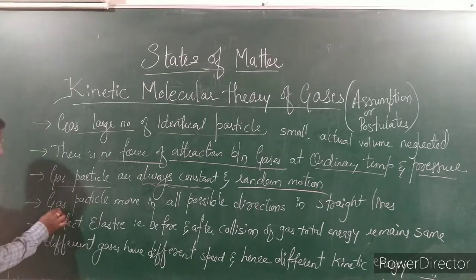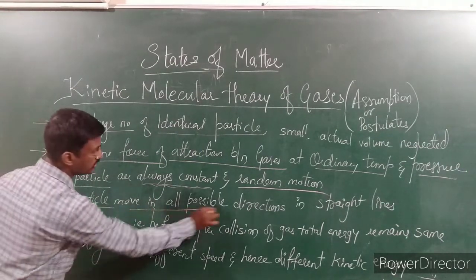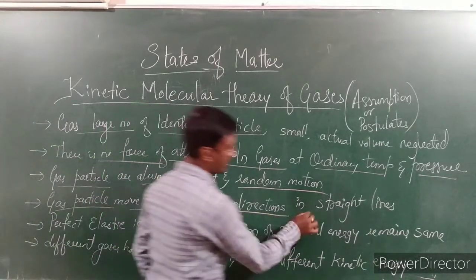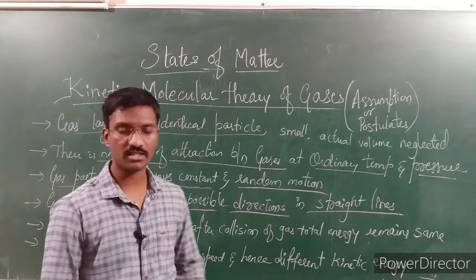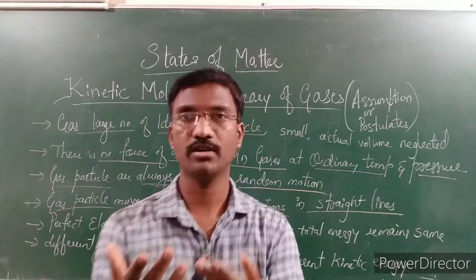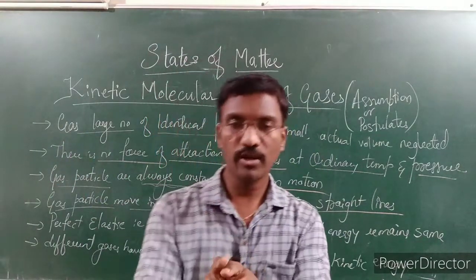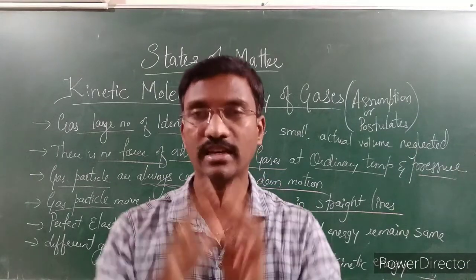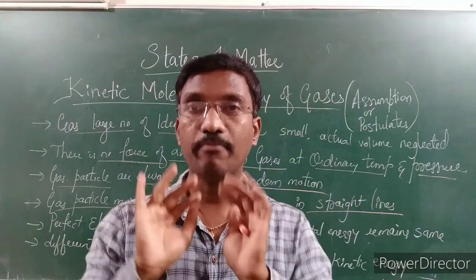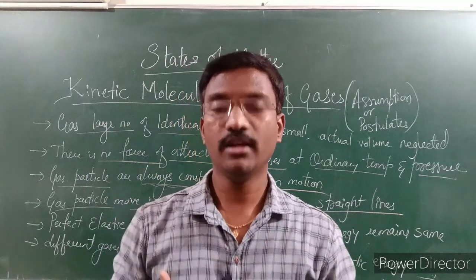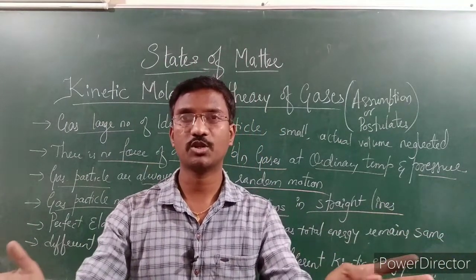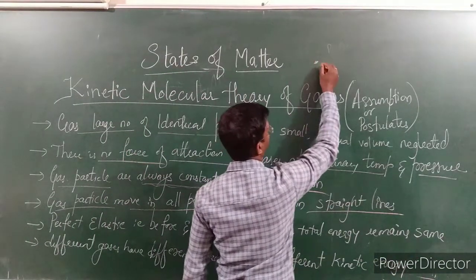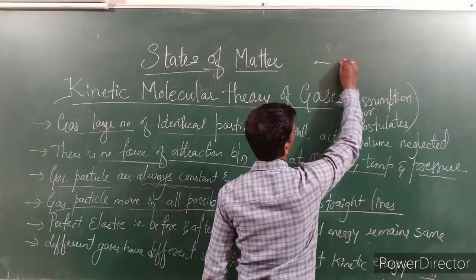Next, the fourth one is that gaseous particles move in all possible directions in a straight line. Straight line is what I just said. If I'm moving towards this mobile camera, there are some gases between this mobile and me. If I come near, I push the gaseous compounds present in between by my body. So they move in a different direction, but in a straight line. Think that if the gaseous molecules are moving randomly, there are a number of gases.